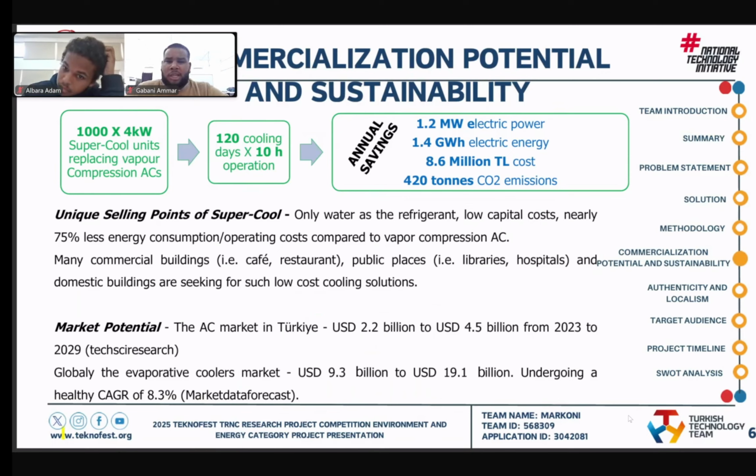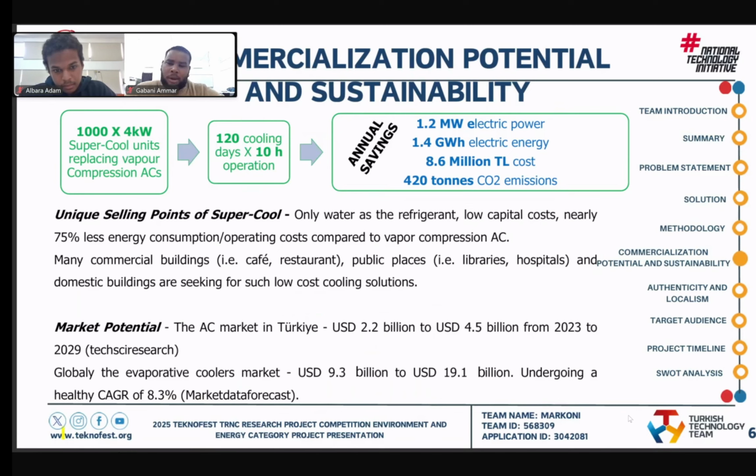Now, to explain and assess commercialization potential, we need to first see the savings that we get from our Supercool unit. To get a standard sample of annual savings, we first assume that we replace 100 vapor compression AC with Supercool units, and we assume that both of them are operating at a load of 4 kilowatts. Accounting for each of their coefficient of performances, dividing 4 kilowatt by the coefficient of performance of Supercool